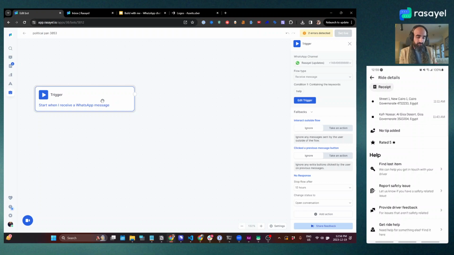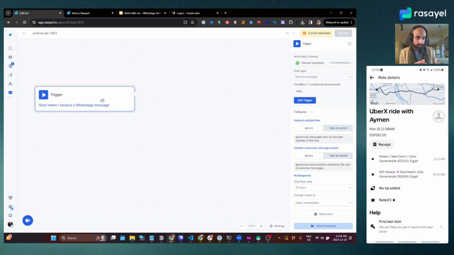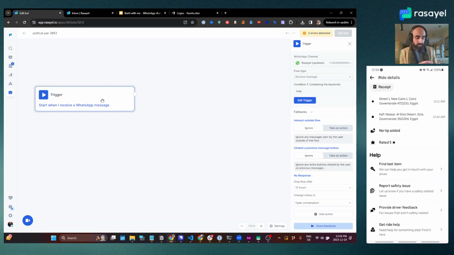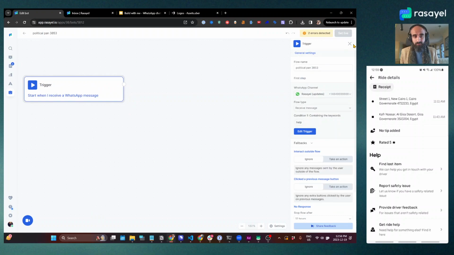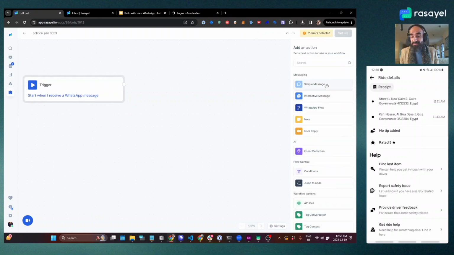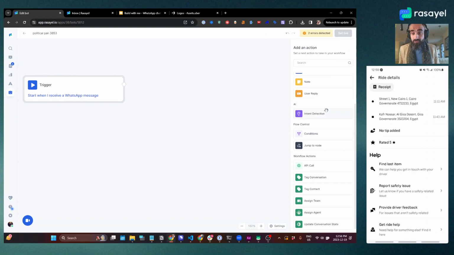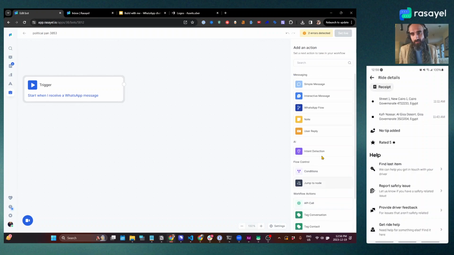Now let's look at this flow here. It says help. It shows me my ride information, help, find lost item, report safety issue, provide driver feedback, get ride help. So let's look at the nodes that we have in Rasayel. Over WhatsApp, we've got simple messages, interactive messages, WhatsApp flows, notes, and user replies. We also have some AI, but we're not going to use that for this demo.